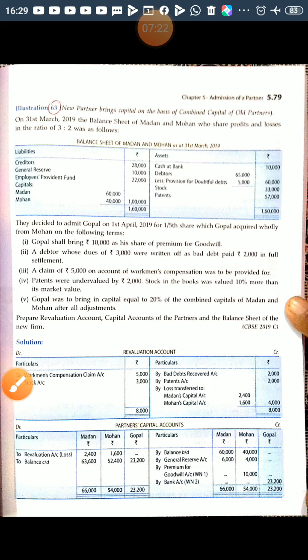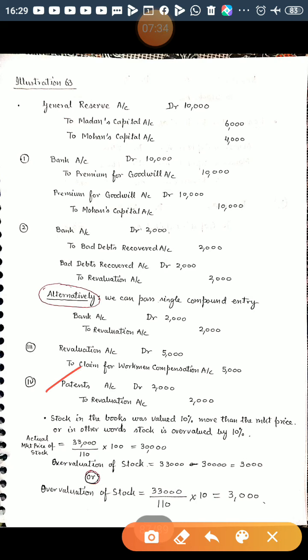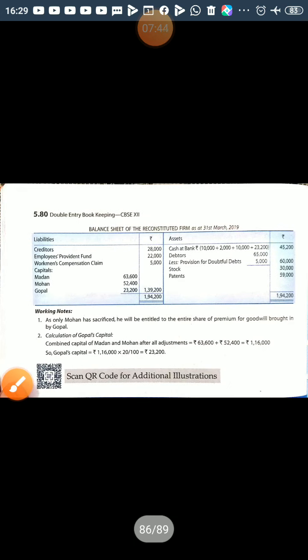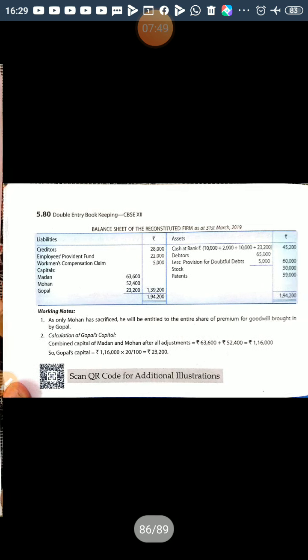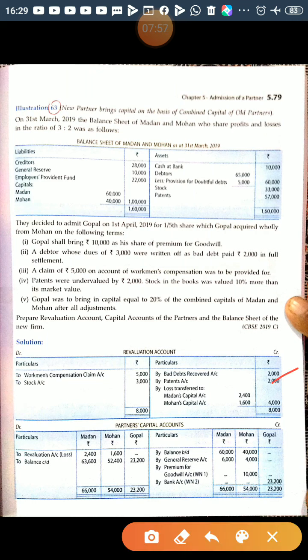So next is patent were undervalued by 2,000. So patent is undervalued by 2,000 means patent has to be increased by 2,000. So increase in patent should be a gain for the business. So patents account debited to revaluation account 2,000. So patent now becomes 59,000. Earlier it was 57,000, right? And revaluation account will be credited with 2,000.